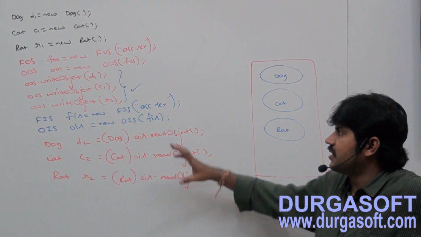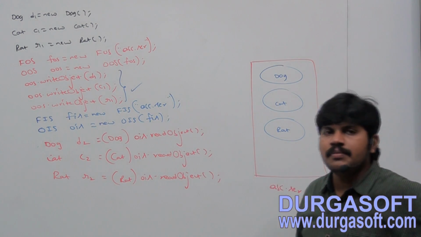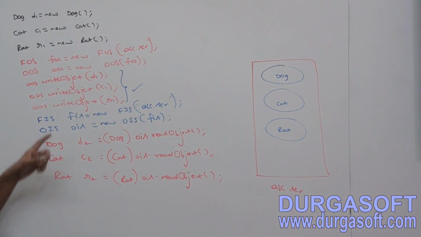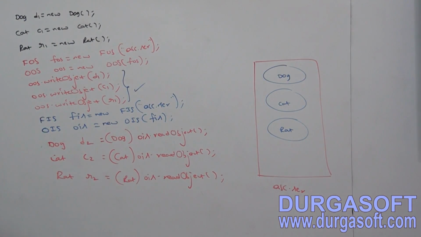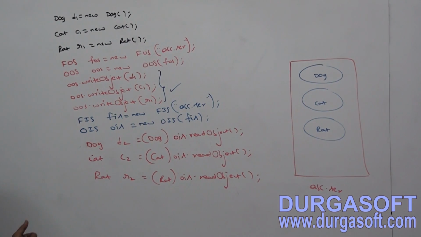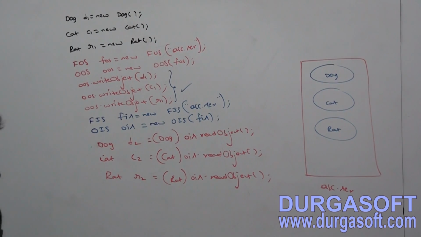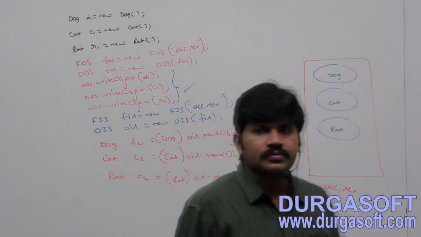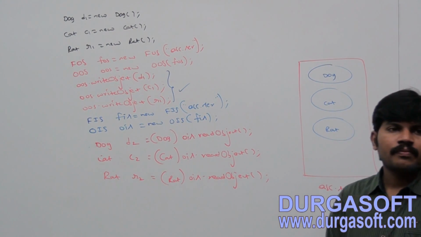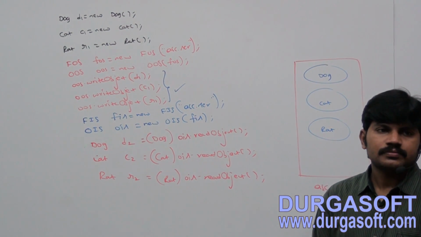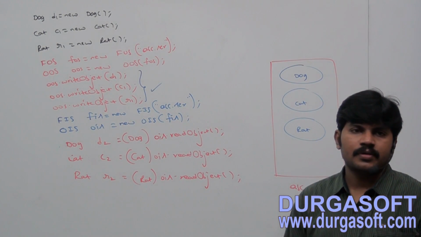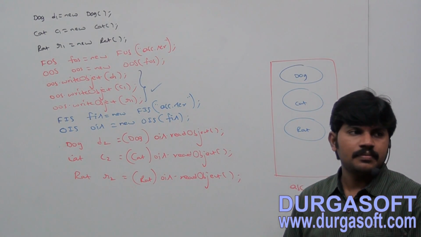In which order did we serialize? In the same order only we have to deserialize. So first we serialize a dog object, cat object, rat object. Now at the time of deserialization, first dog will come, then cat will come, and then rat will come. Observe that. Clear, right?